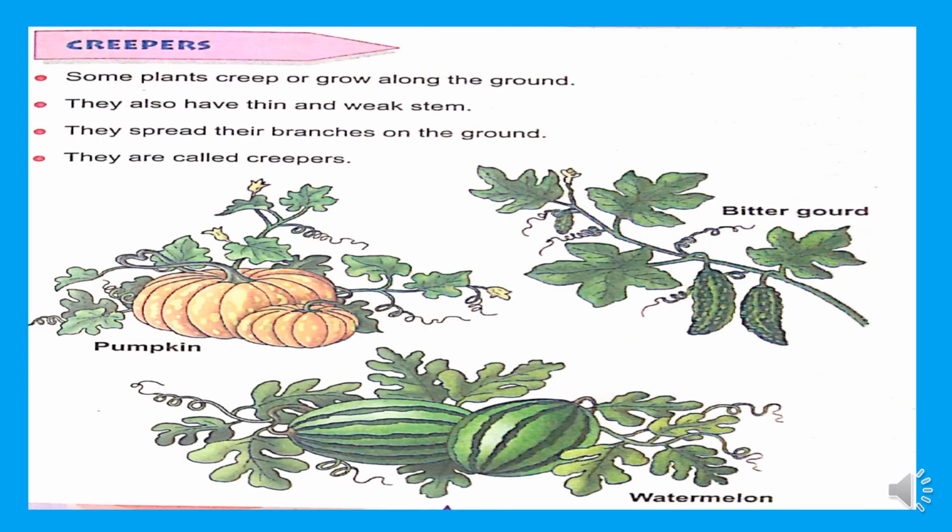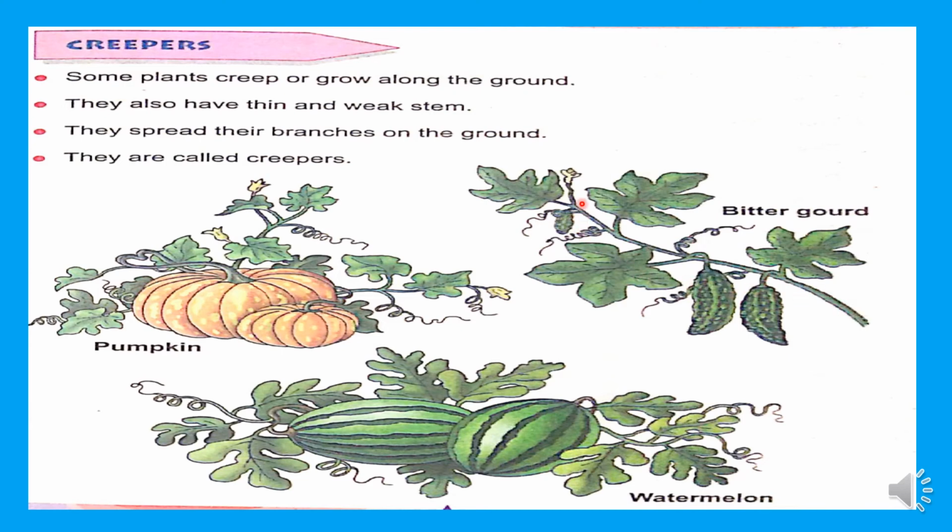Children, let us remember the points. Okay, creepers. Some plants creep or grow along the ground. They also have thin and weak stems. See the stems, children? We can easily break the stems.